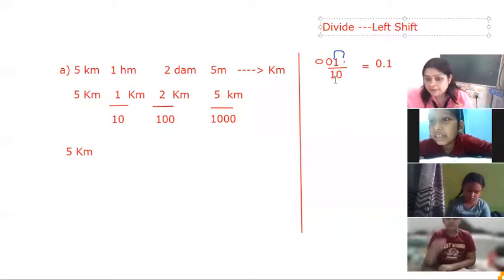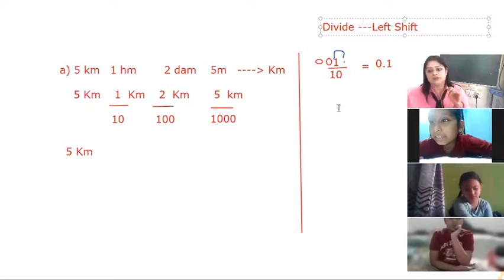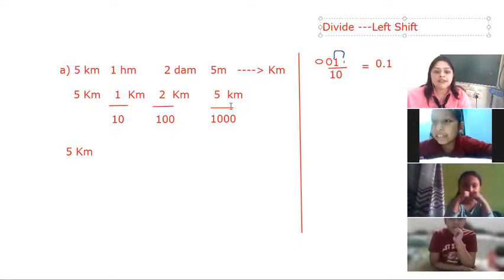We can write here left shift. We must always remember this concept. When we divide by 10, it means 1 shift only. By 100, it means 2 shifts. By 1000, 3 shifts. Clear? Now we are going to move to the next point.